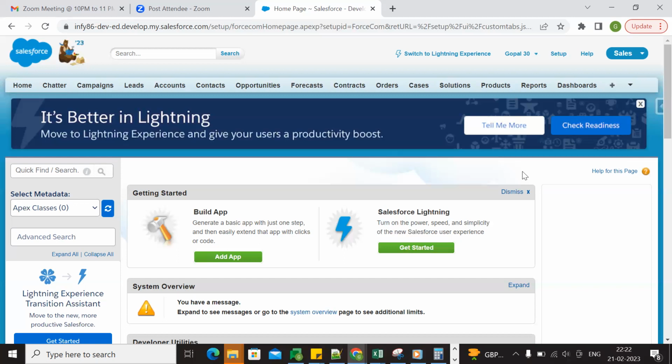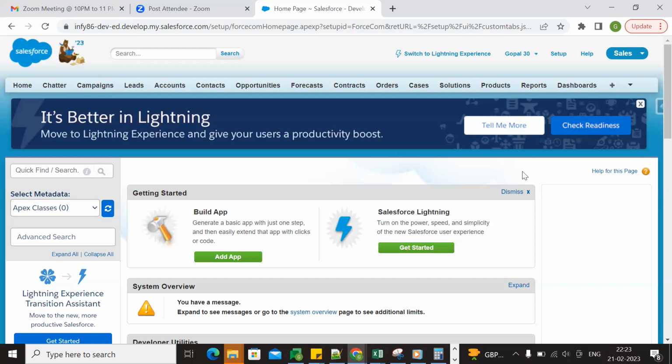So those are the steps, right? Initial submission is a step, approval is one more step, rejection is one more step, and recall. These are the steps. But I'm asking about actions. In the approval process, we have four actions, right?